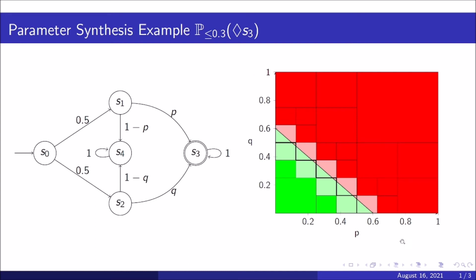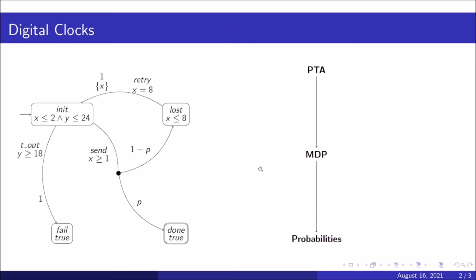So what we do is we divide the entire parameter space into regions in which all parameters violate the property, here in red, or satisfy it, here in green. And this has been formalized and implemented for MDPs and DTMCs. However, we want to now formalize this for PTAs as well.